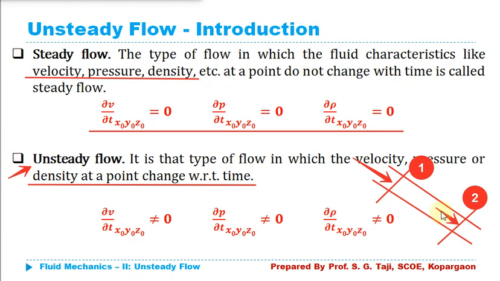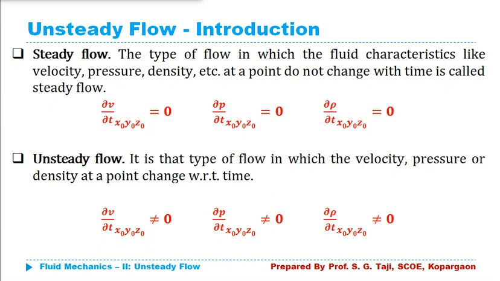Then that fluid flow is known as uniform flow. But if it changes, then it is known as non-uniform flow. So in the case of uniform and non-uniform flow, flow properties are measured over the space.